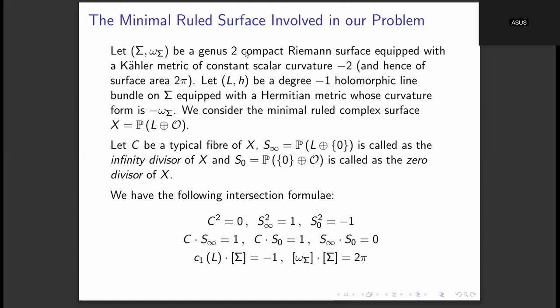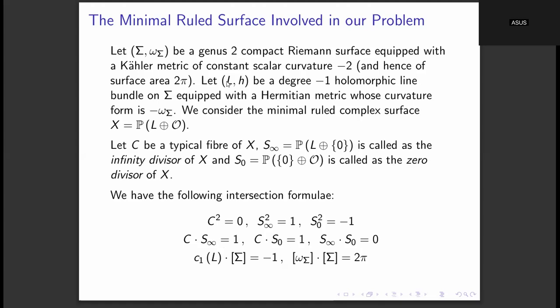So we can have this Kähler metric of constant scalar curvature on the Riemann surface, whose constant value of the scalar curvature is -2, and the surface area is 2 pi. So we have fixed this, sigma comma omega sigma, and then on sigma we have a holomorphic line bundle, and we have the notion of the degree of a line bundle, which is explained below.